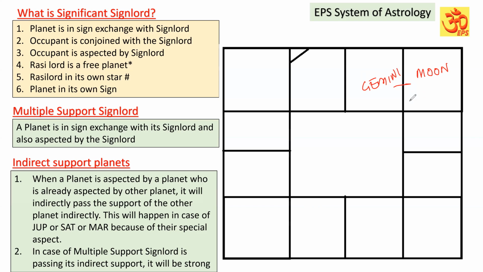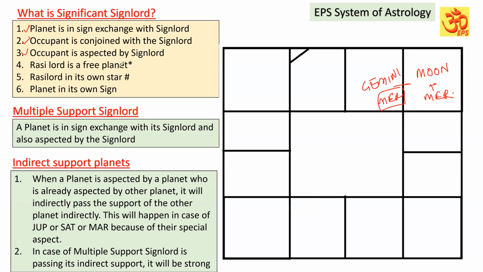The Rasi Lord is Mercury. Suppose that Moon is conjoined with the Rasi Lord Mercury itself. It means Moon and Mercury are conjoined, and Moon is in the sign of Mercury. So the occupant of the Mercury sign is conjoined with the sign lord Mercury. In that case, Mercury will become the significant sign lord to the Moon.